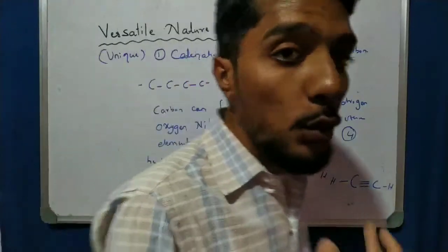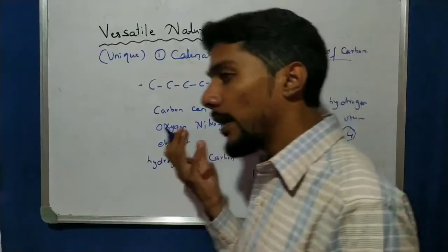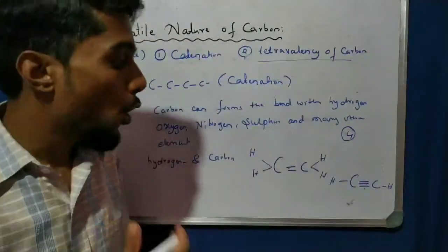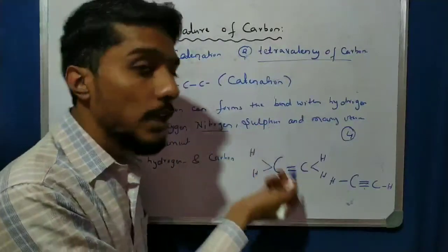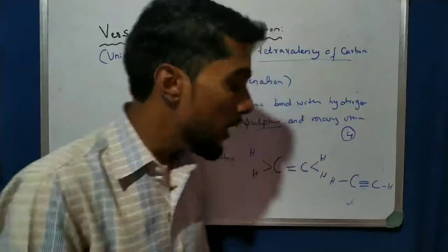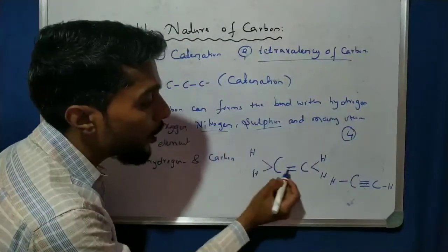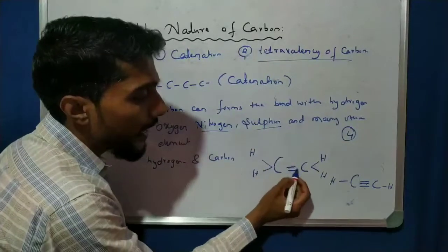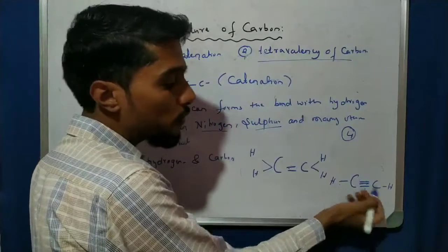So like that we have to use the tetravalency property to write the structure of a carbon. How many hydrogen atoms, how many nitrogen atoms, how many sulfur and how many other elements are attached to carbon depends on the valency. Why are only 2 hydrogens attached here? Because only 2 valencies are left. 2 valencies are engaged here, so only 2 remain. While only 1 here, because 3 are used by this carbon.